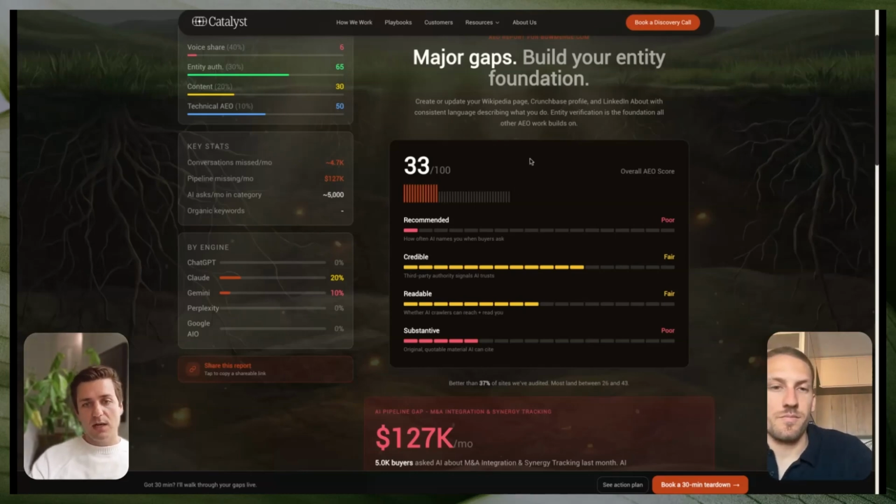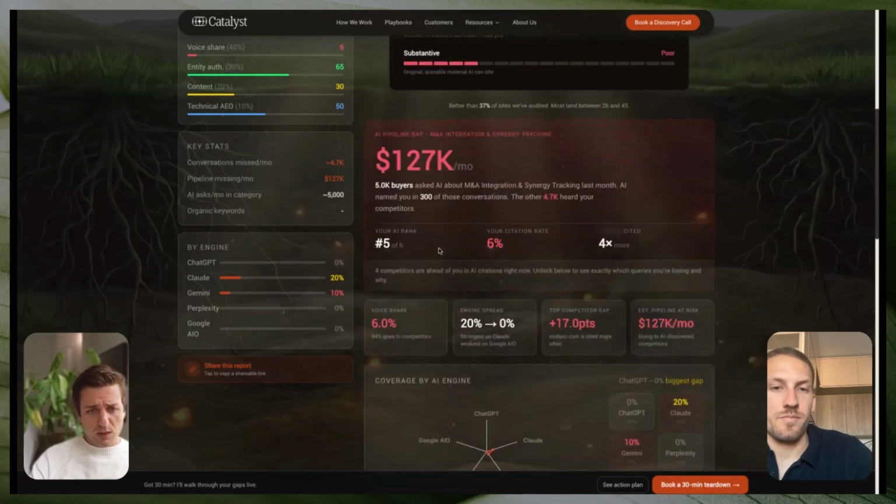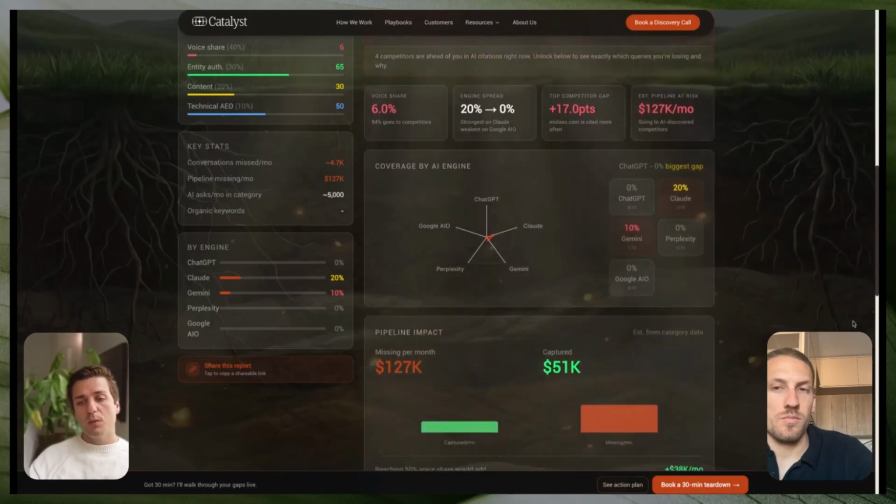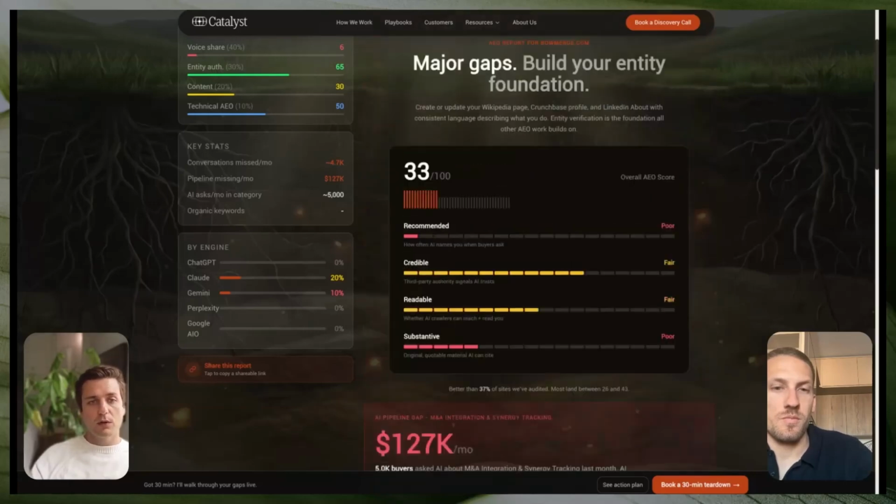And it gives you this kind of AEO score. Again, you can see coverage by engine. So when it ran all through those searches, how much ChatGPT referenced you, how many times Claude did, Gemini, Perplexity, and Google AIO, because each one ranks things differently. And so it gives you a good understanding of where to go from there.